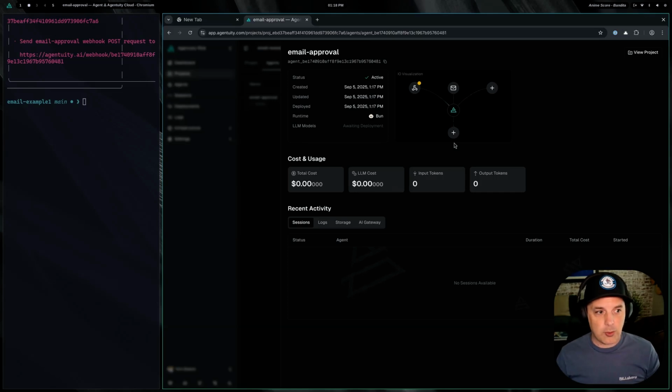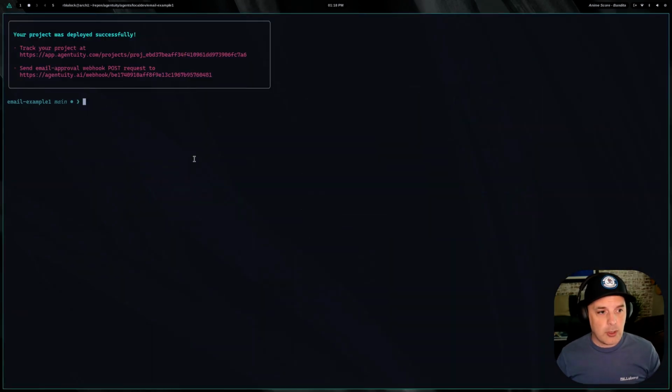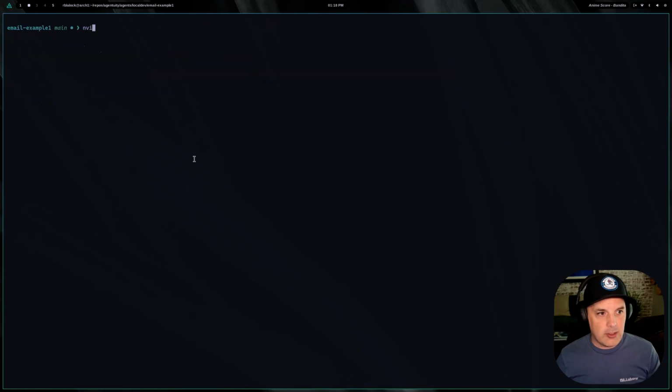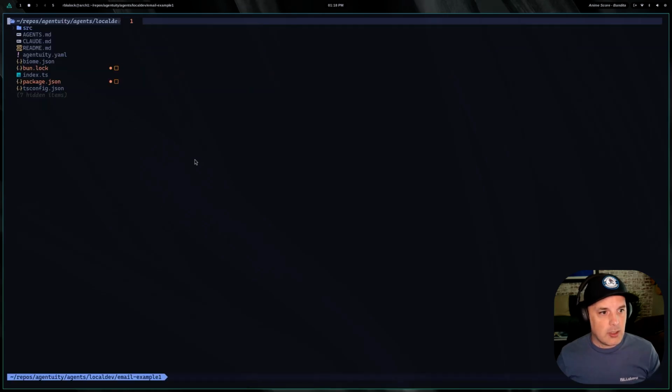Now let's talk about how this works in the code because we haven't looked at that yet. So in this project, there's really only 2 conventions we care about. Agentudi YAML file.